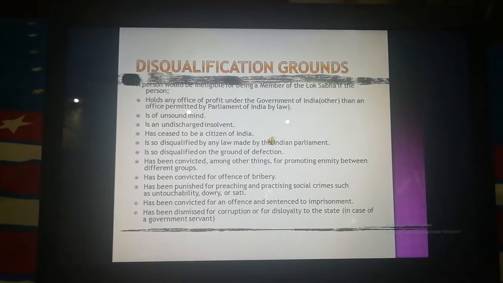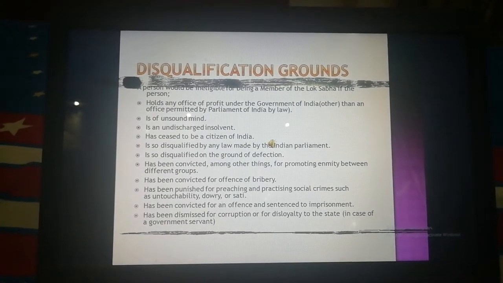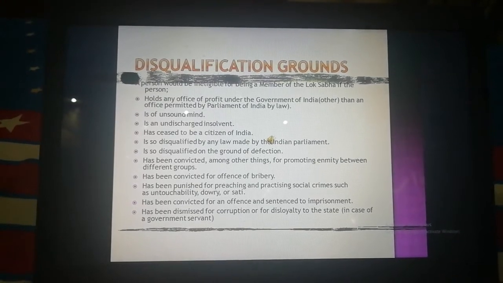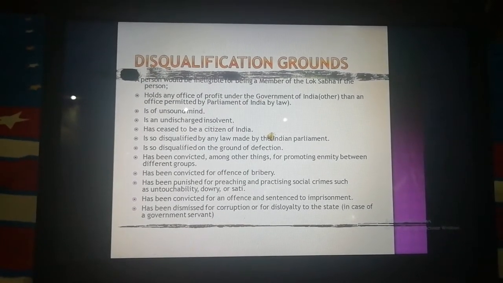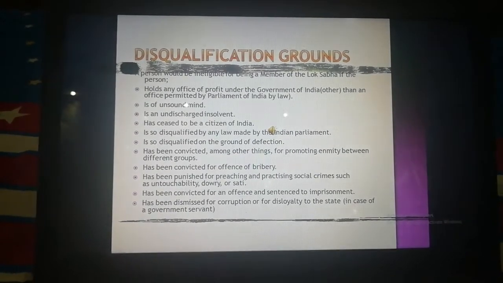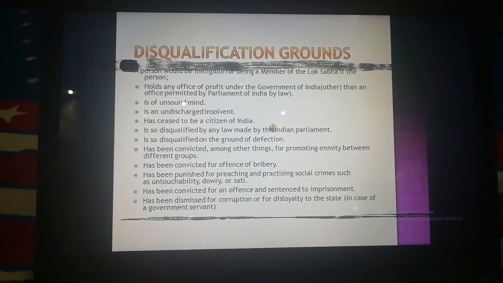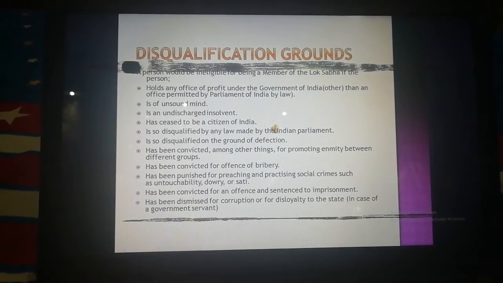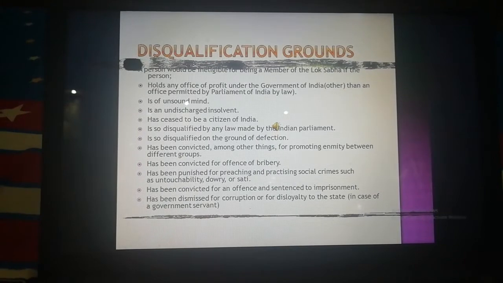other things for promoting enmity between different groups, has been convicted for the offence of bribery, has been punished for preaching and practicing social crimes such as untouchability, dowry or sati, has been convicted for an offence and sentenced to imprisonment, has been dismissed for corruption or for disloyalty to the state.